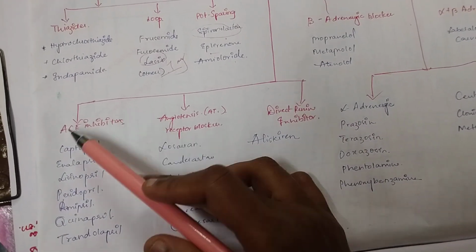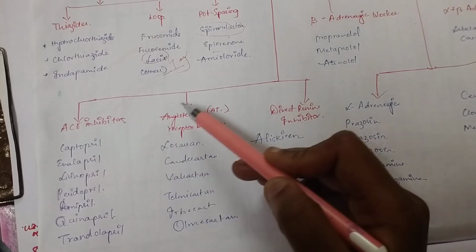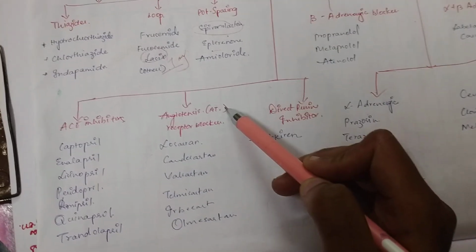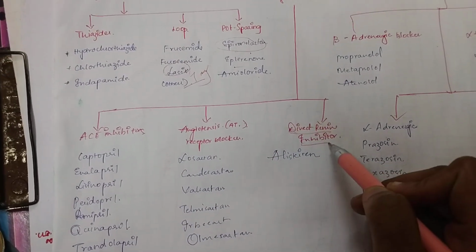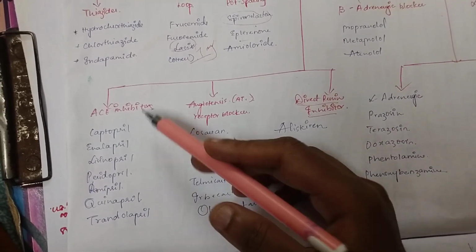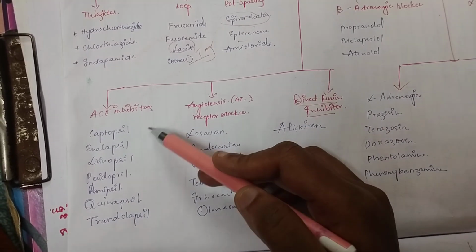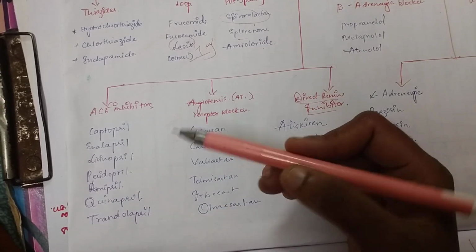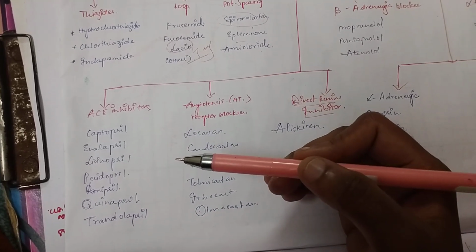ACE inhibitors, angiotensin converting enzyme inhibitors, then angiotensin receptor blockers, then direct renin inhibitor. The angiotensin converting enzyme inhibitors are captopril, enalapril, lisinopril, perindopril, ramipril, quinapril, trandolapril.